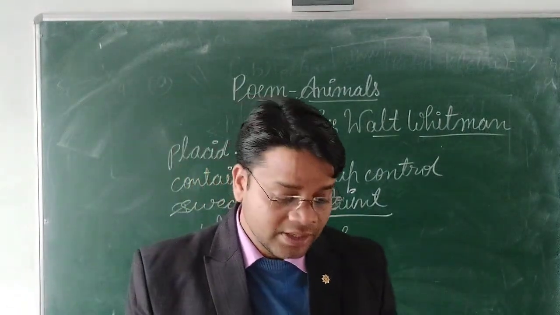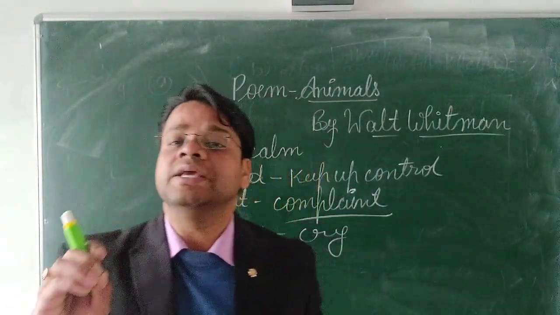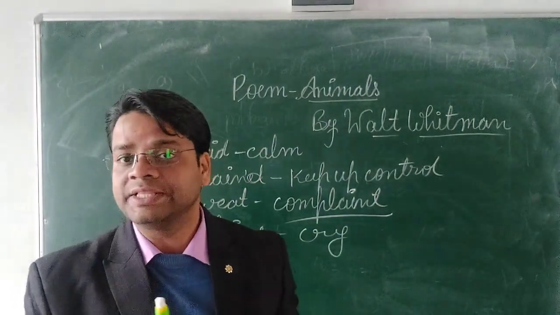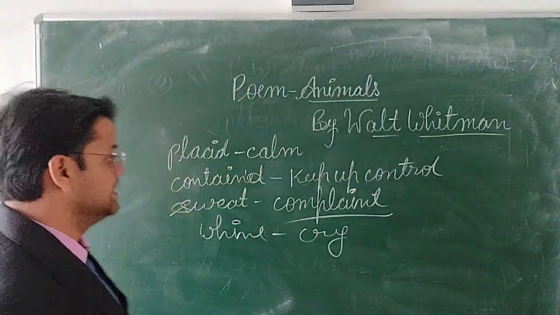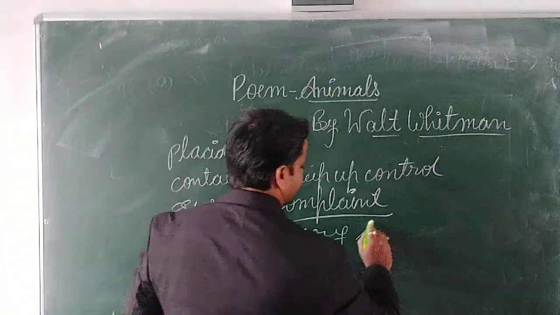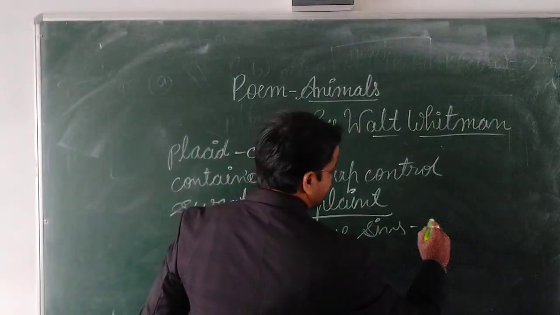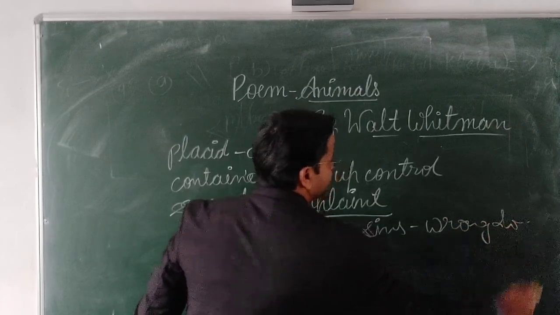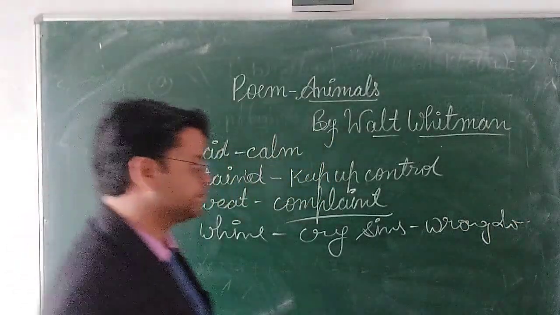But what about the human beings? They even cry for what? The wrongdoing things. Sins means what here? Sins means wrongdoing things. Sins means wrongdoing. Okay, wrongdoing.